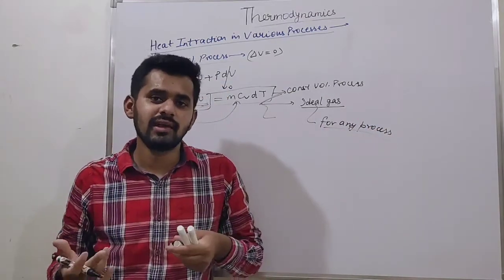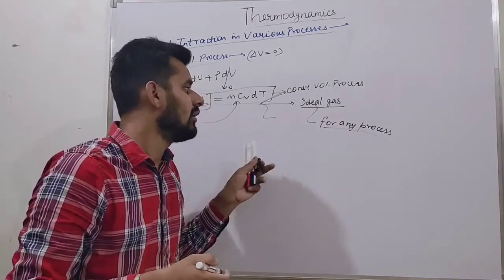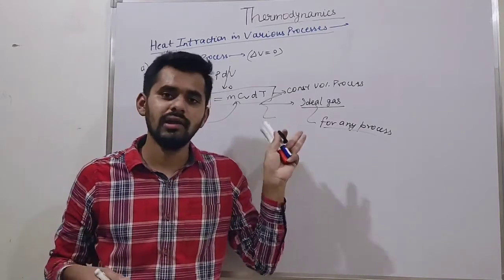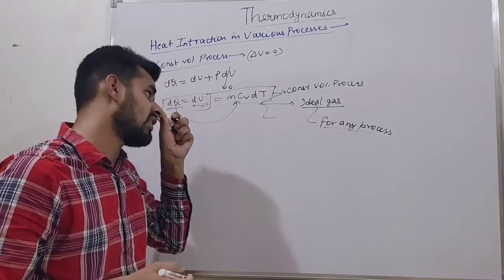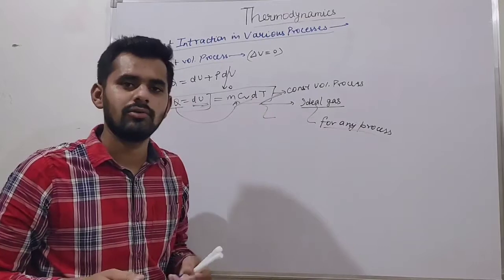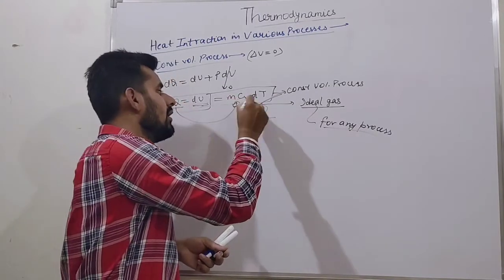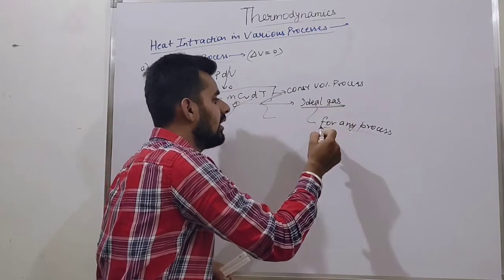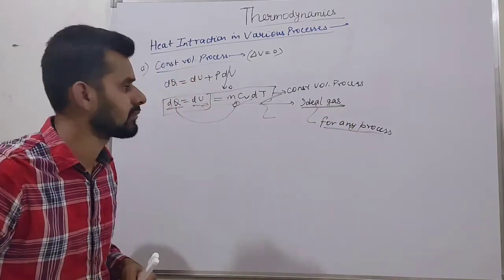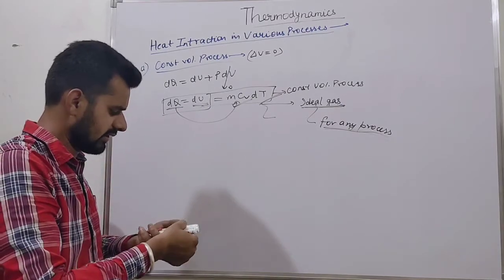If the gas is ideal, which we are taking, and it is a constant volume process, friends, then if the gas is ideal, we can use this relation in any process. If we find out the internal energy, this relation is valid if the gas is ideal in any process. Okay, friends. So let's understand this.